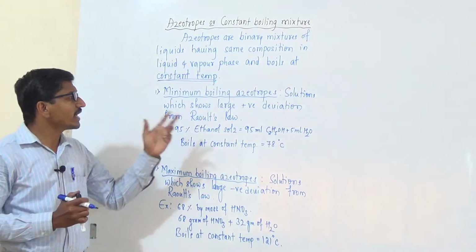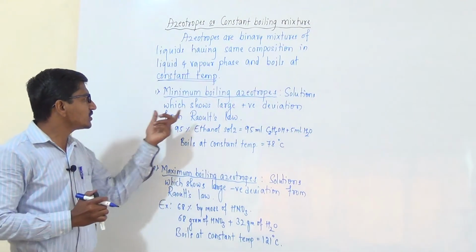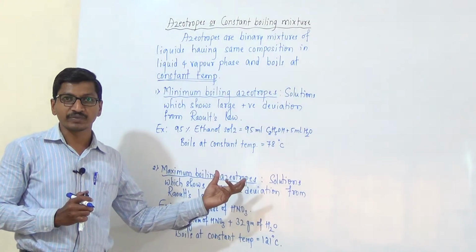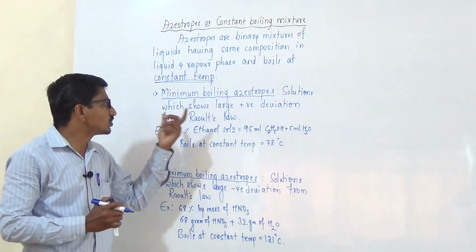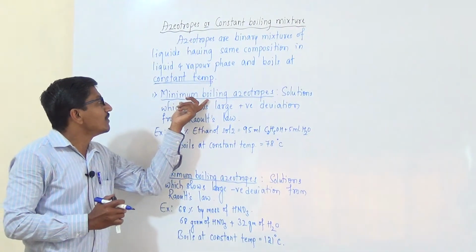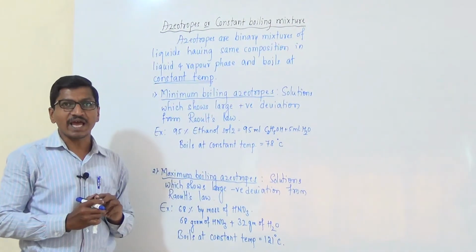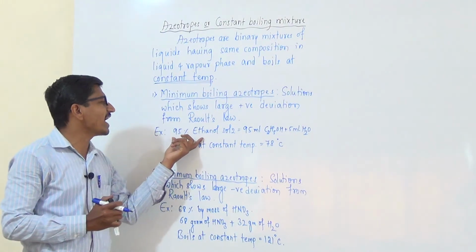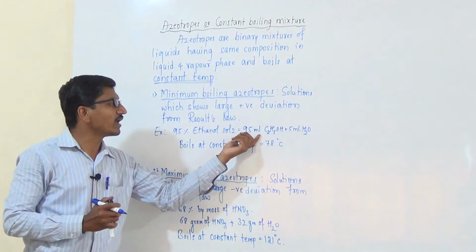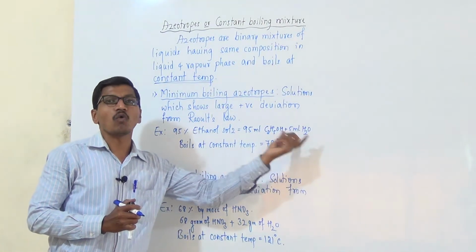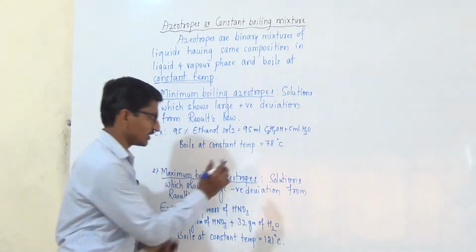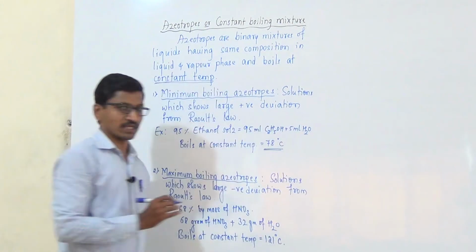The minimum boiling azeotropes are the solutions which show large positive deviation from Raoult's law. An example for this is 95% ethanol solution, containing 95 ml of ethanol and 5 ml of water, and this mixture boils at a constant temperature of 78 degrees Celsius.